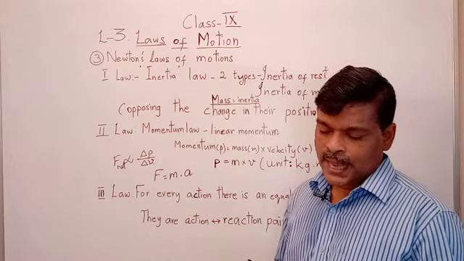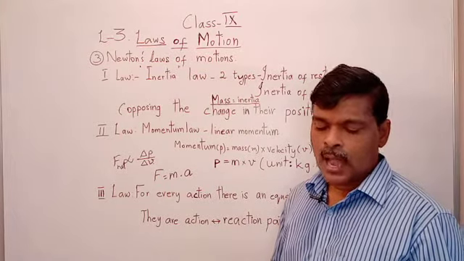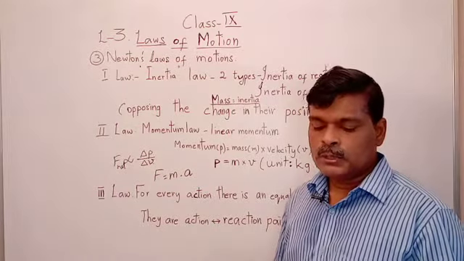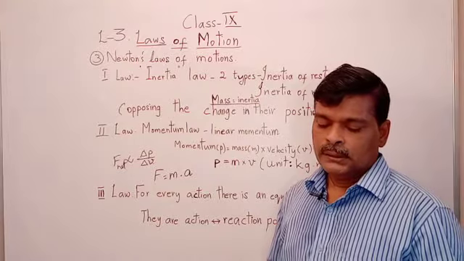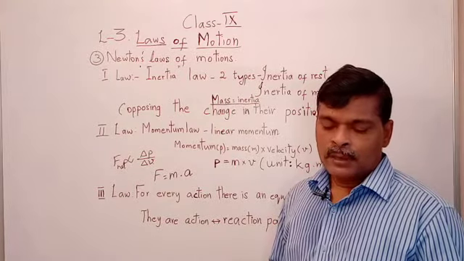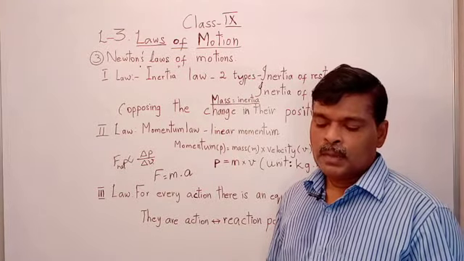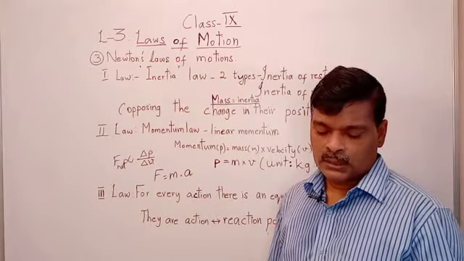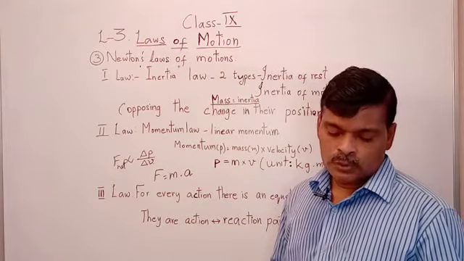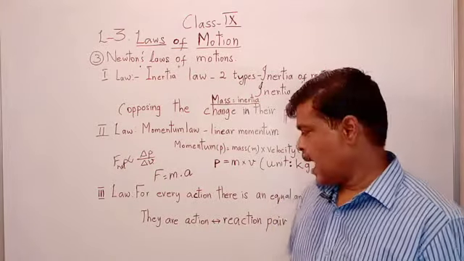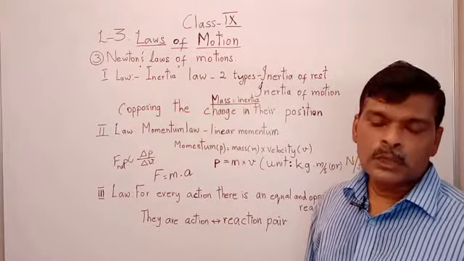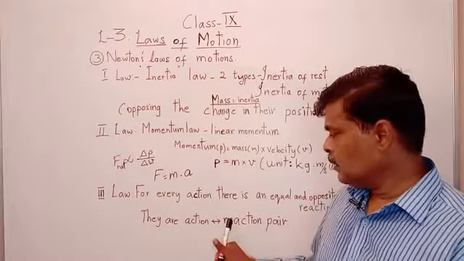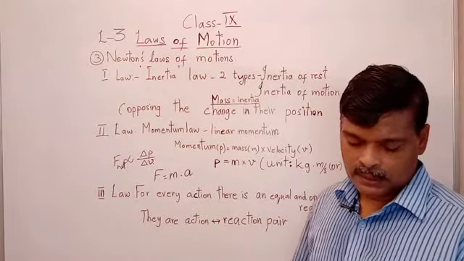When an object exerts a force on another object, the second object also exerts a force on the first one, which is equal in magnitude but opposite in direction. So the two opposing forces are known as an action reaction pair. Both are formed together every time. Whenever action is there, reaction must be there.